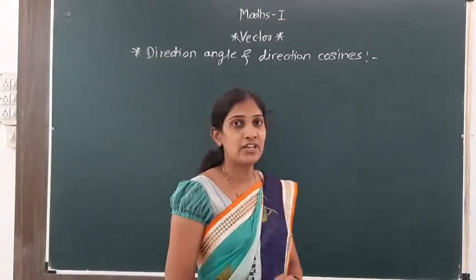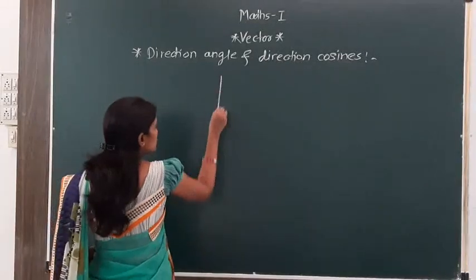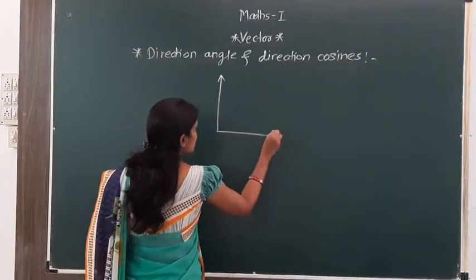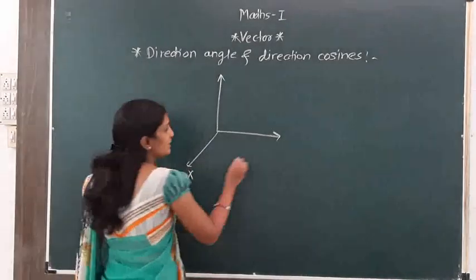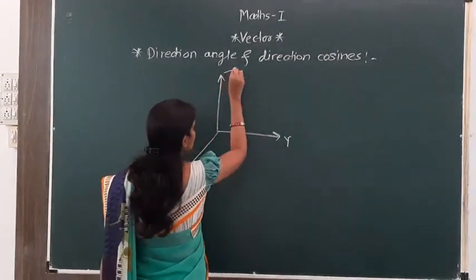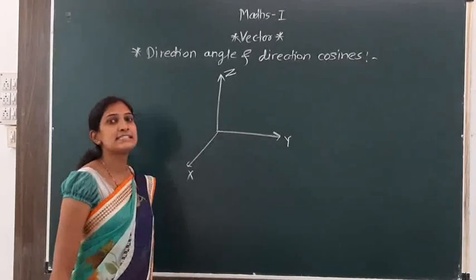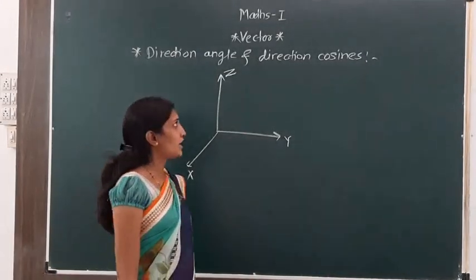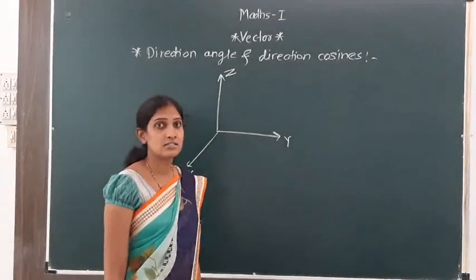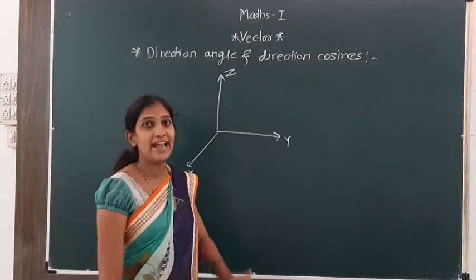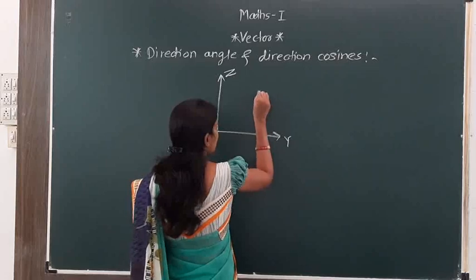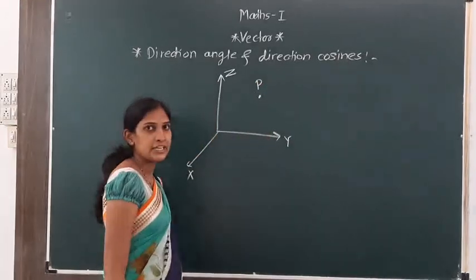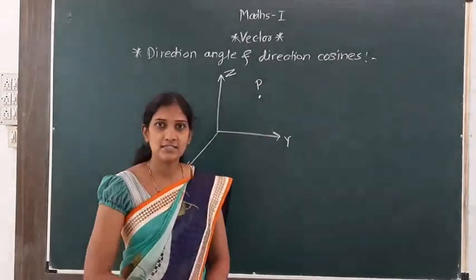Now what is the direction angle? Suppose there is a 3-dimensional system with axes: this is the x axis, this is the y axis, and this is the z axis. Now we have to find the direction angles. Suppose there is any point P in space.